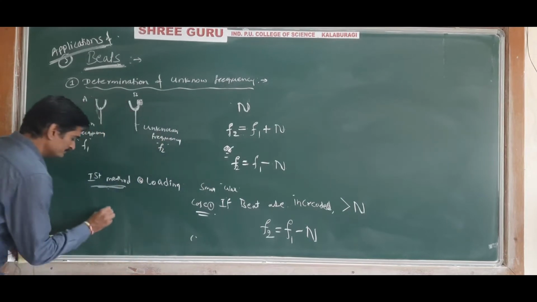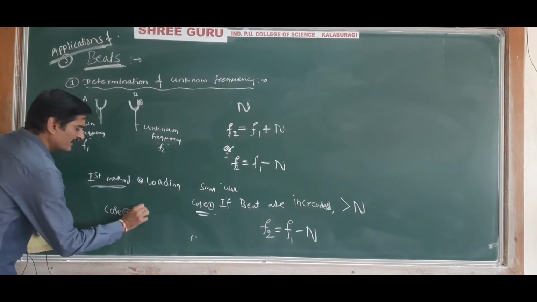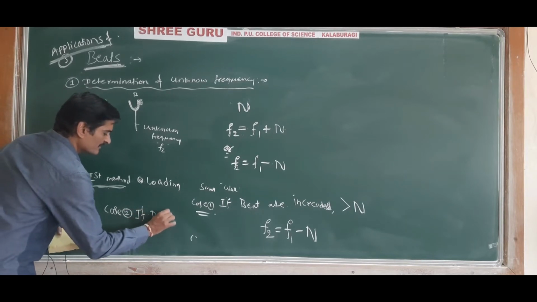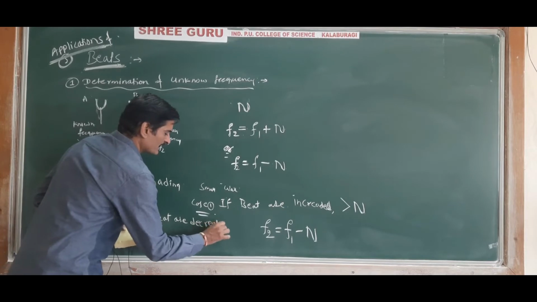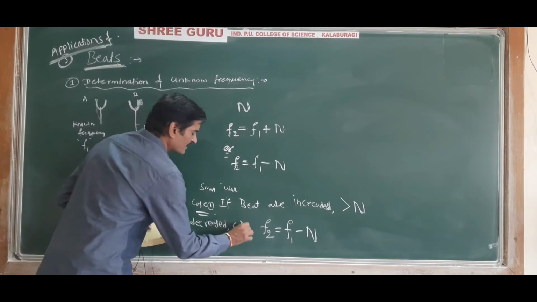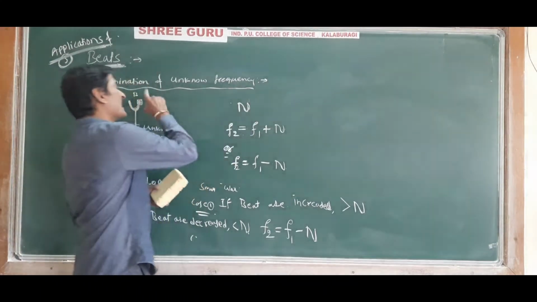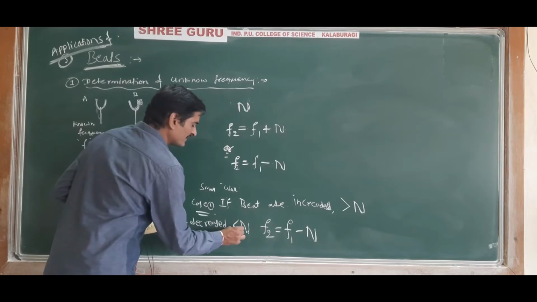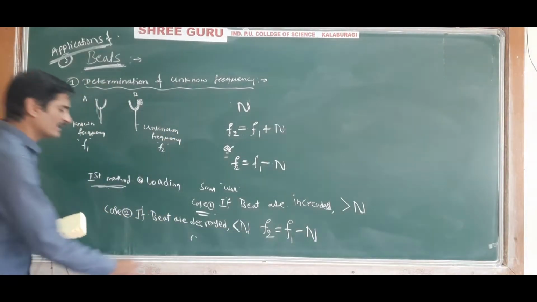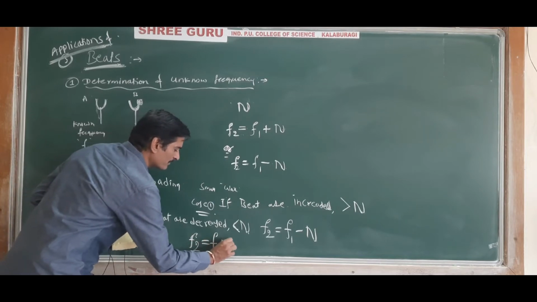And case number 2: on adding the wax, if the beats are decreased, that is, the beats are less than n, where n was the number of beats before adding the wax, then the unknown frequency is given by f2 equals f1 plus n.